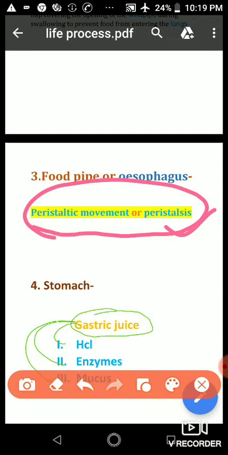Okay, so what is peristalsis? The alternating contraction and relaxation of the muscles of the food pipe, so that the muscular contraction pushes the food downward. So this contraction and relaxation of the muscles is called peristalsis or peristaltic movement.